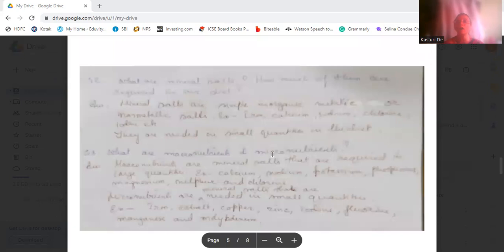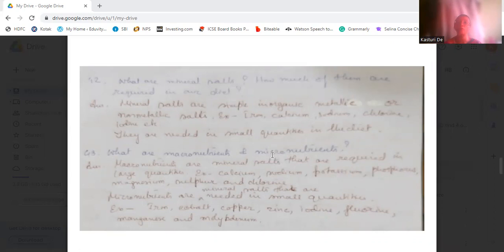Next is, what are the mineral salts? How much of them are required in our diet? Mineral salts are inorganic, metallic or non-metallic salts, for example iron, calcium, sodium, chlorine, iodine. Okay. These are the mineral salts which are present in our diet. Now, they are needed in very small quantities in our diet, but they are needed.